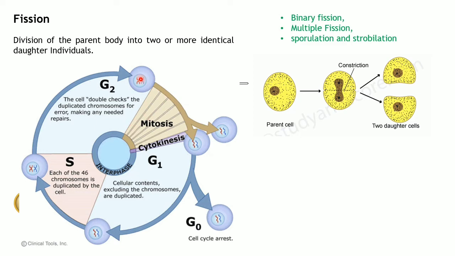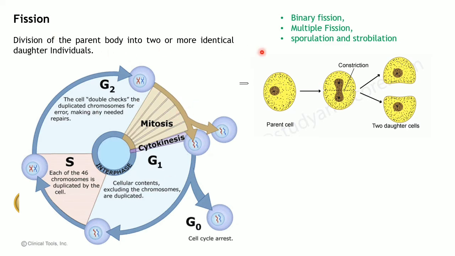The two sister chromatids get separated as two sister chromosomes and move towards either side of the cell. As soon as it enters telophase, the cell nucleus starts appearing again, and after that it enters the cytoplasmic division or cytokinesis. So this is how cell division typically takes place in all organisms.